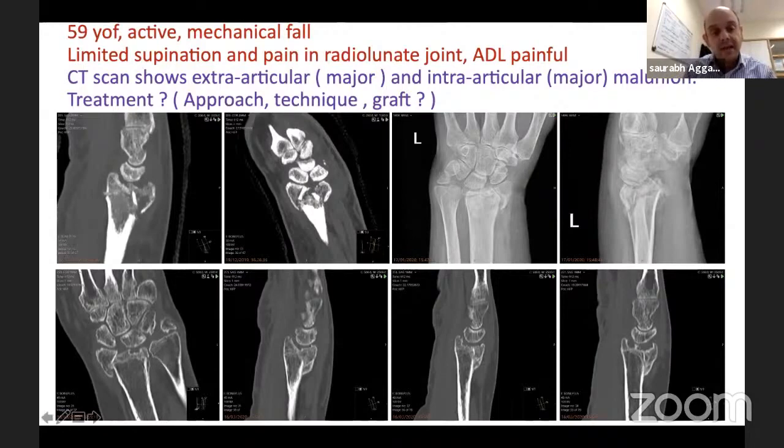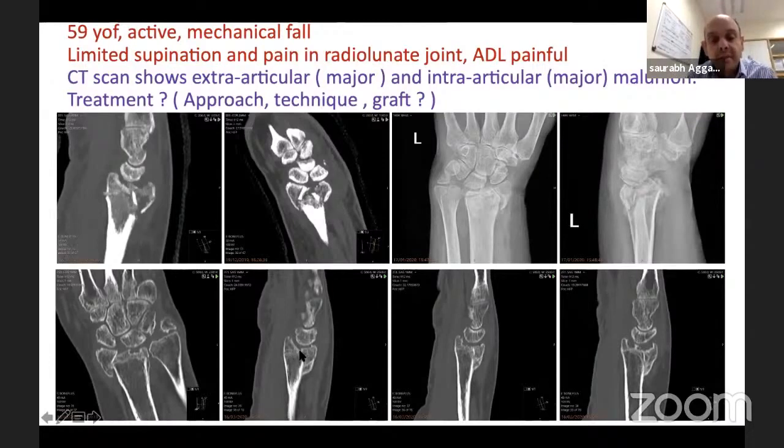And then we got a scan in March, and you can already see in the coronal sections, that's the cortical piece. Look at all the articular steps. It's very wavy, it's irregular. And I have put 3 sagittal scans, and I'll explain to you why in a second. So these are all 3 radiolunate scans. You can see the capitate just appearing, and now it's fully there. So it's covering the whole radiolunate fossa.